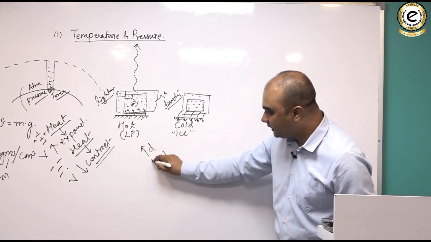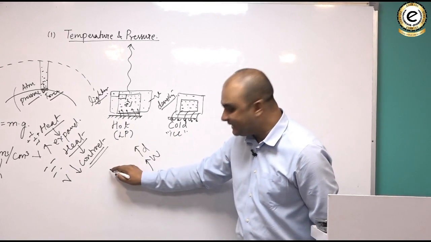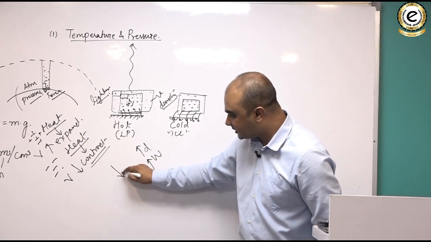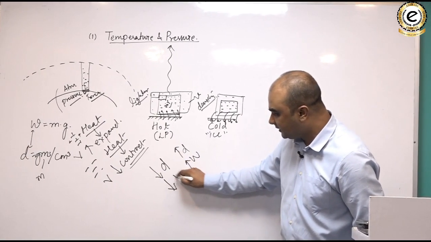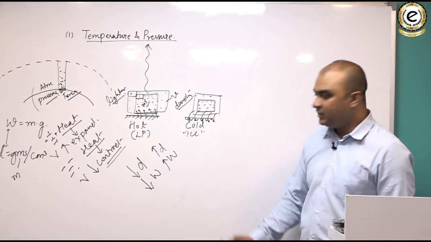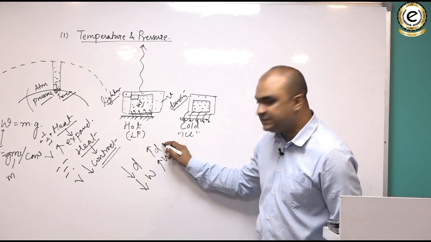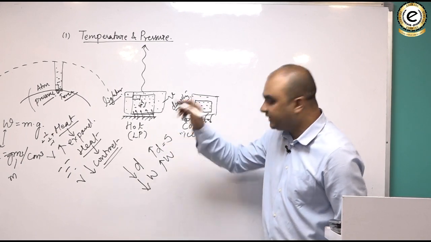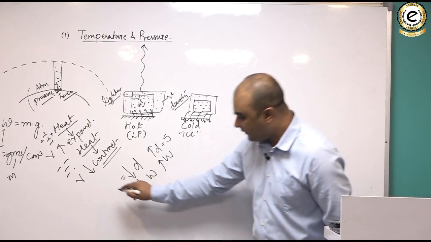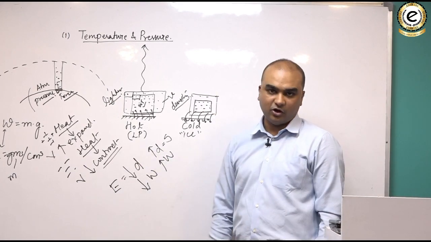They would increase. And if the density increases, what would happen to weight? The weight will also increase, because weight and density are directly related. If there is reduction in density, there would be reduction in weight. If there is increase in density, there would be increase in weight. And there would be increase in density when there is shrinking of the object, and reduction in density when there is expansion in the object.